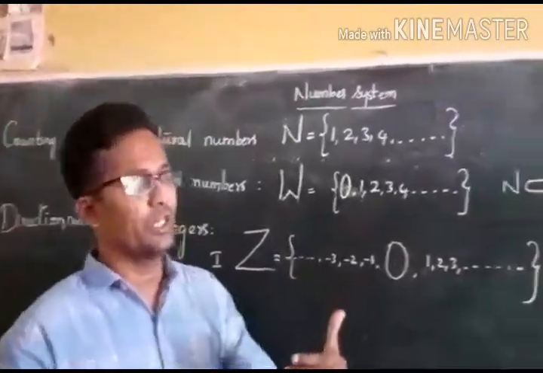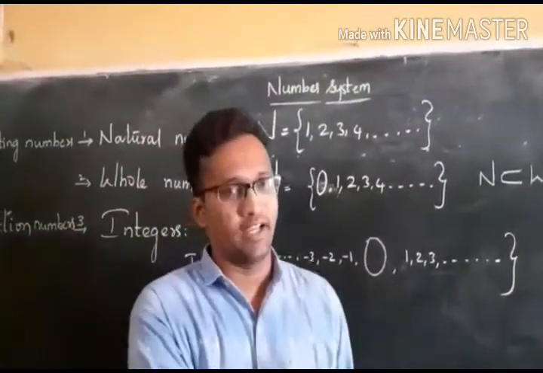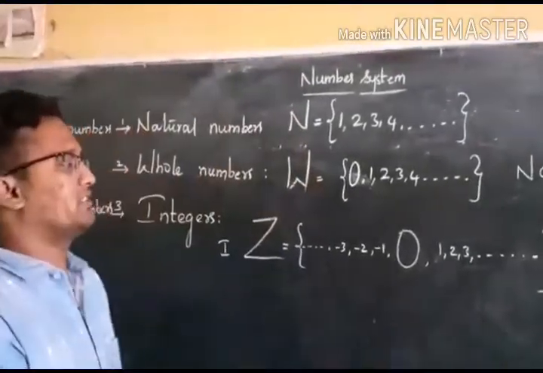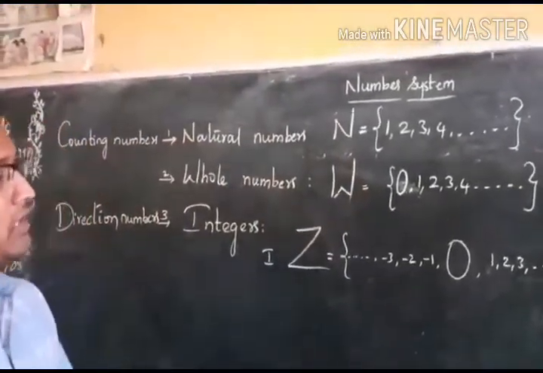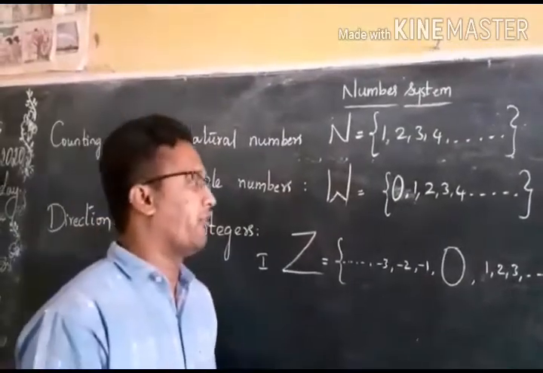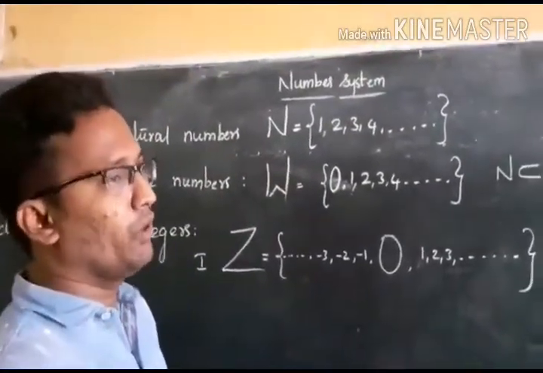If you are a positive number, you should go to the right side. If you are a negative number, you must come to the left side. And for negative numbers, you can find the depth of the sea, below sea level.